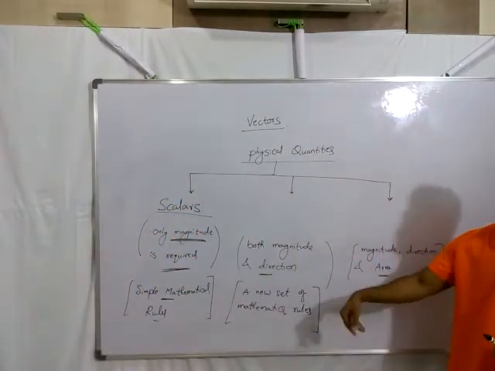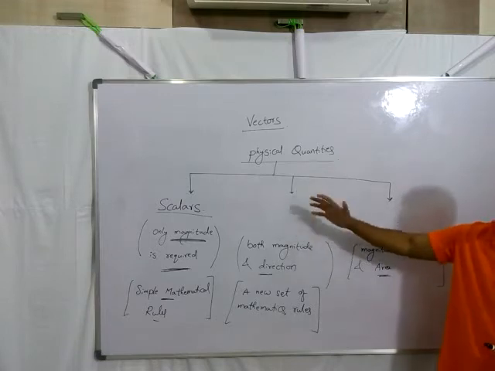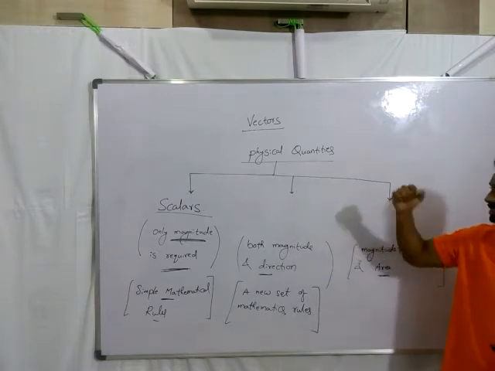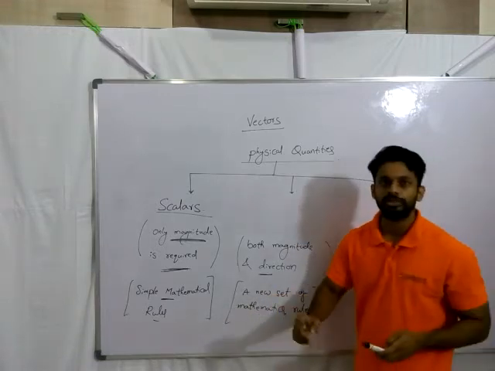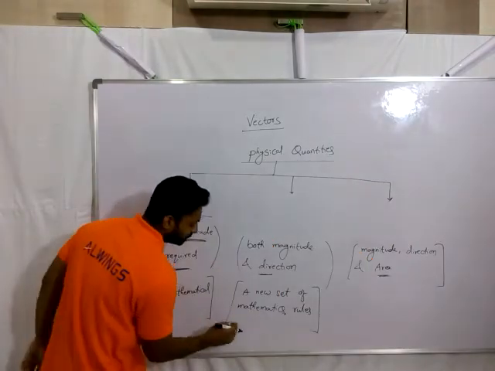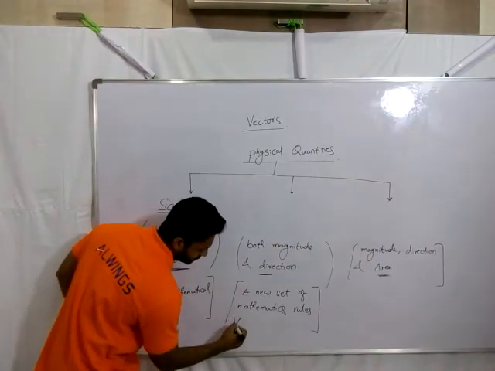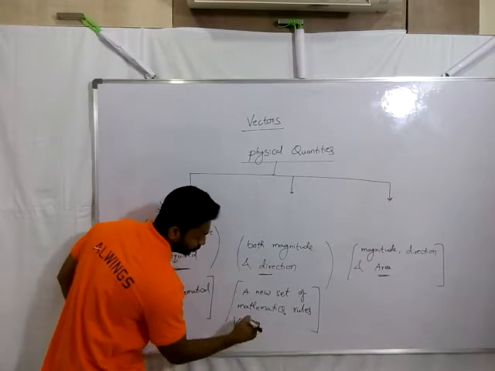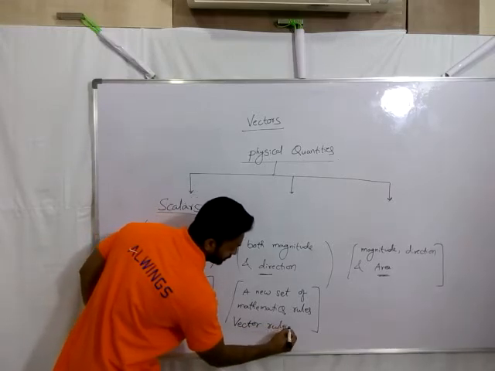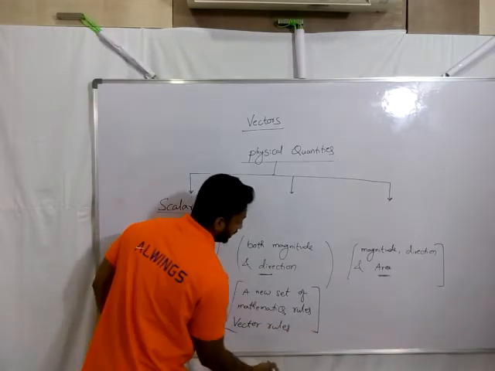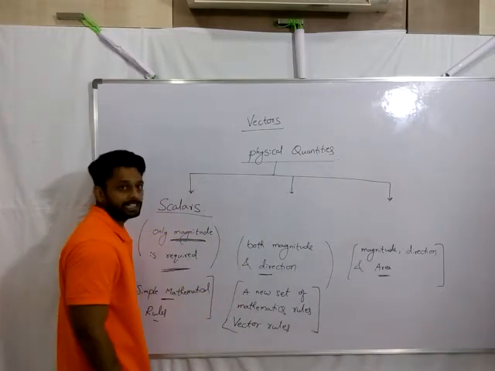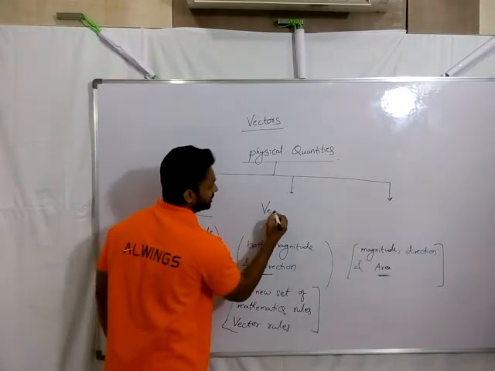So it follows some special rules whenever you want to add or subtract these types of physical quantities. Those rules we call vector rules, and we name the corresponding physical quantities as vectors.